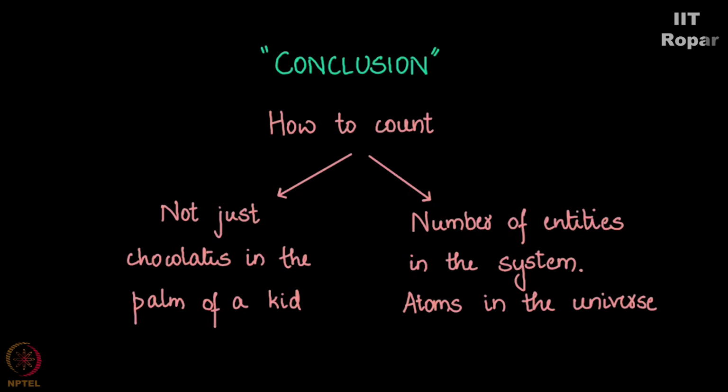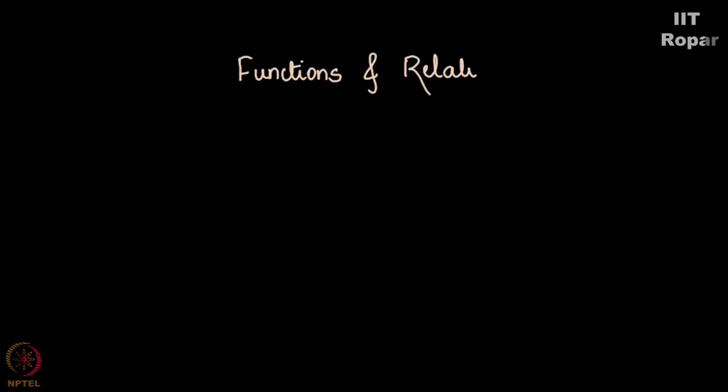Second most important thing that we saw was functions and relations. A computer, you see, is actually a function. It takes an input and gives an output, so it is important for us to understand functions in its own right. In several places, we don't really talk about the importance of studying a concept in computer science.